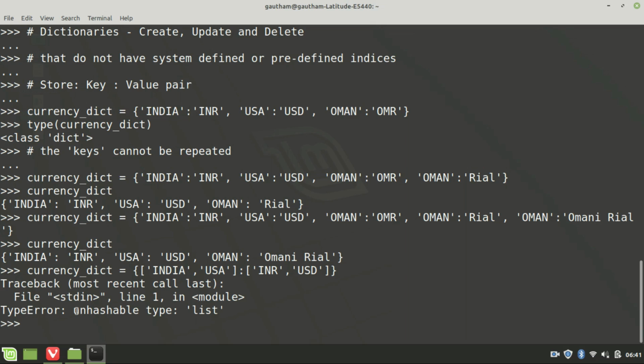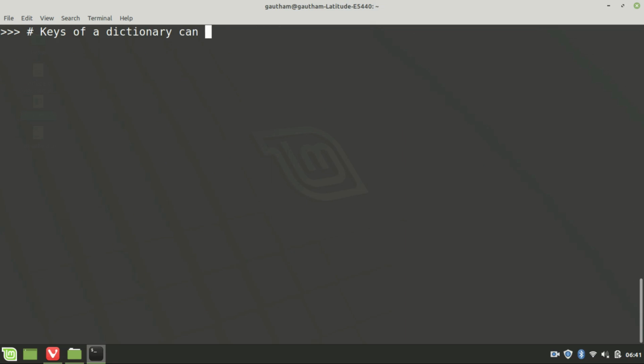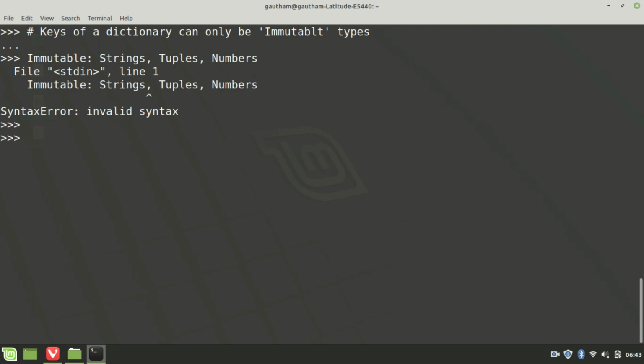Now what is it telling? TypeError: unhashable type: list, which means that the keys of a dictionary can only be immutable types. The immutable types that we have seen until now are strings, tuples, and integers, or you can simply say numbers. Yeah, leave that syntax error.